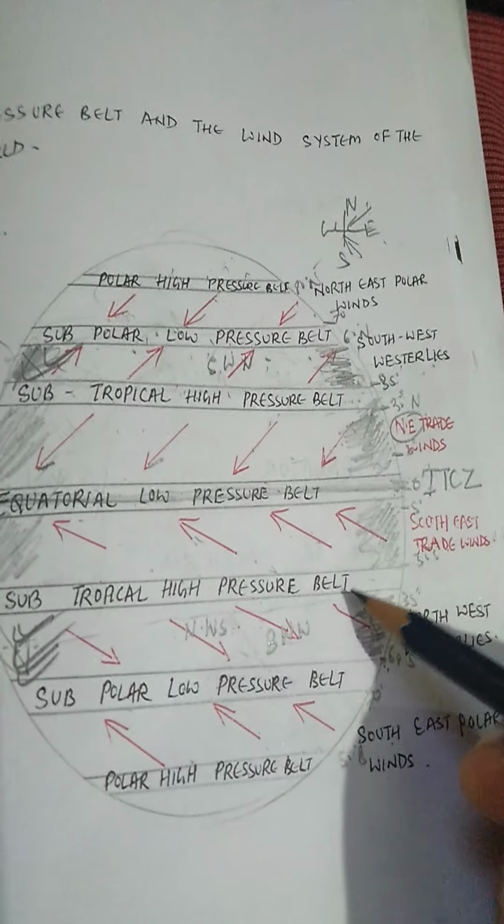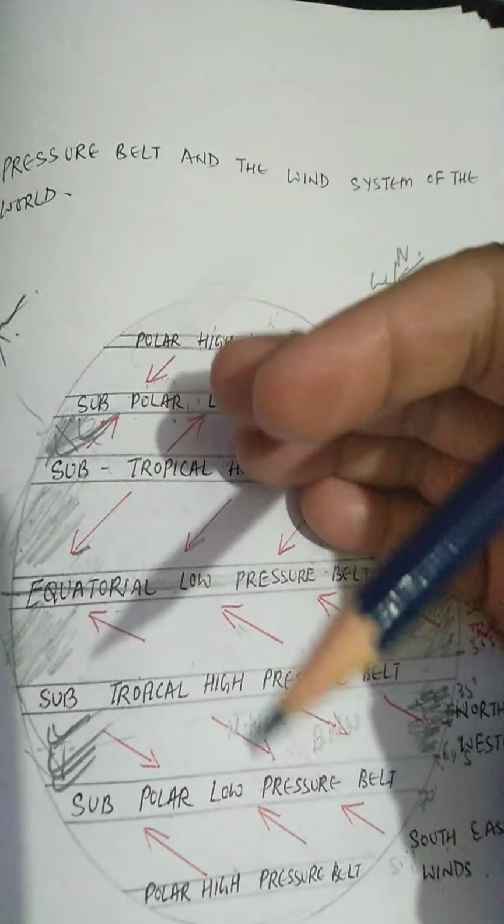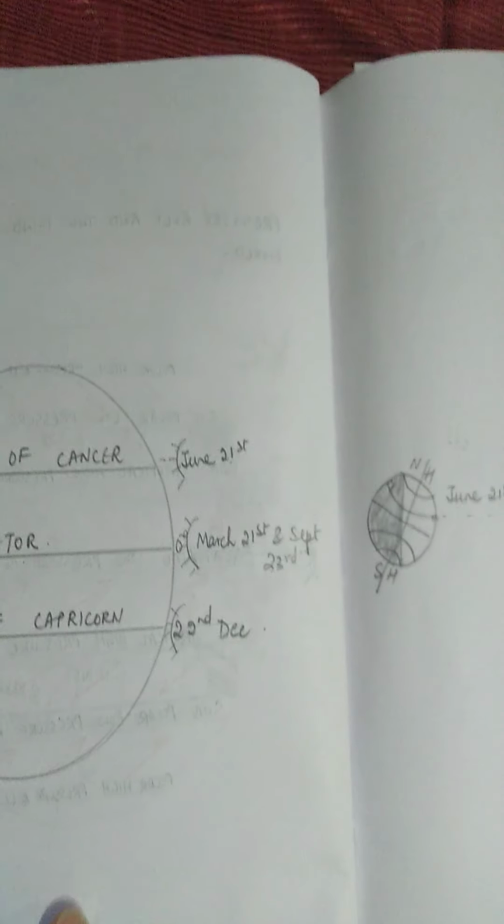Alright, so again, when the sun is vertically overhead at the Tropic of Capricorn, the pressure belts and the wind system get shifted 5 to 10 degrees south of the normal position. This is the meaning of the shifting of the pressure belts. So what happens because of the shifting of the pressure belts?